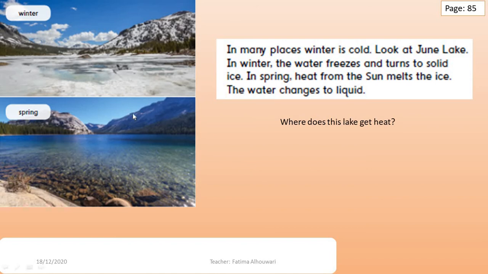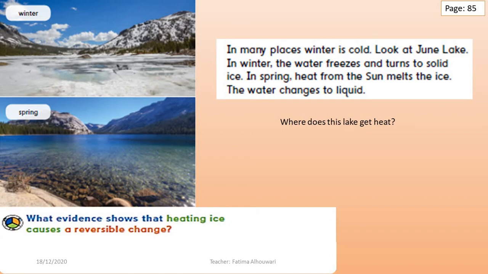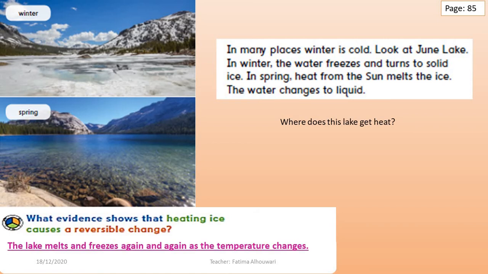Even in nature, we can see this reversible change, just like at June Lake. Here it is. In winter, the water freezes, as you see here, and turns to solid ice. But in spring, heat from the sun melts the ice. So the water changes to liquid. We have a question now. What evidence shows that heating ice causes a reversible change? Yes, the lake melts and freezes again and again as the temperature changes.